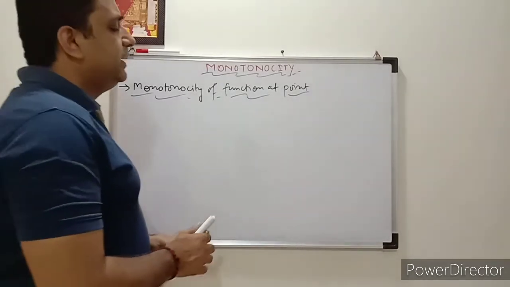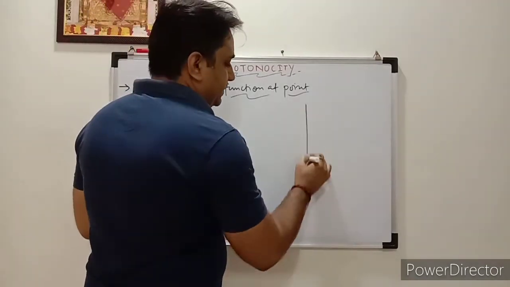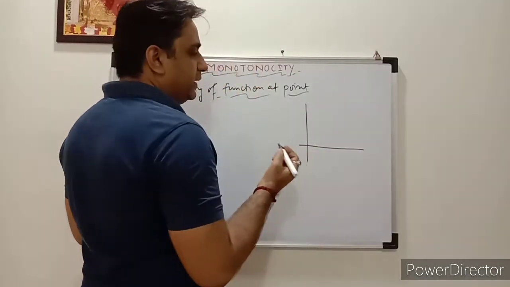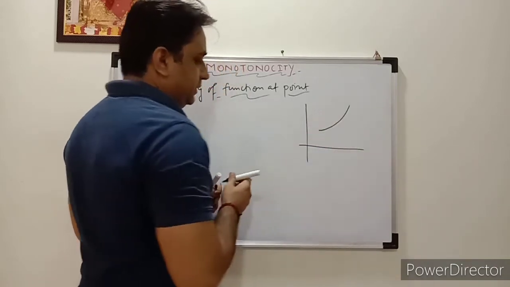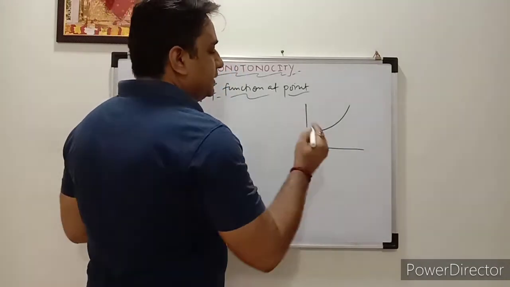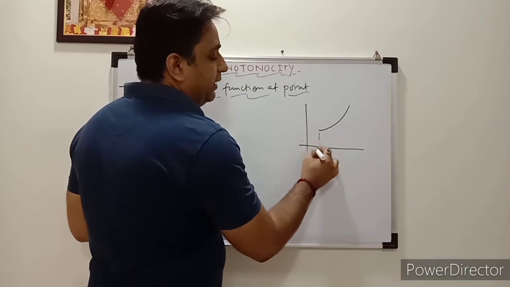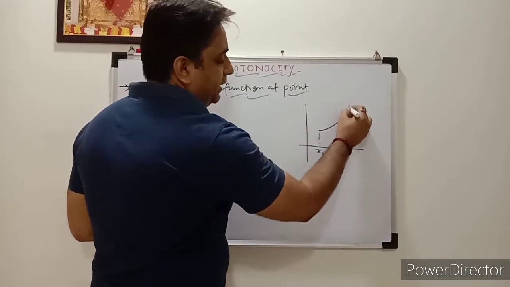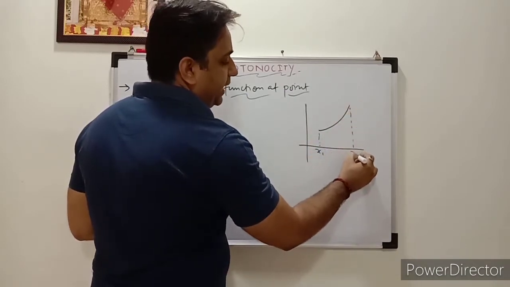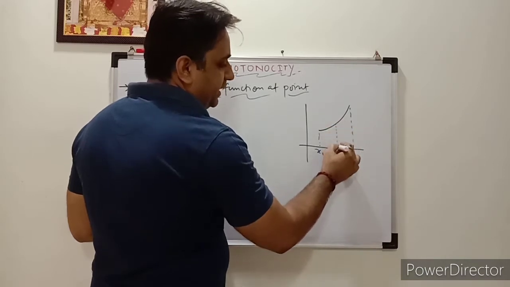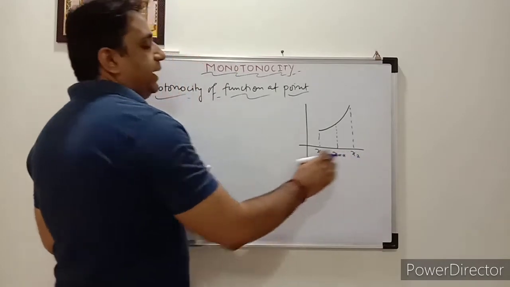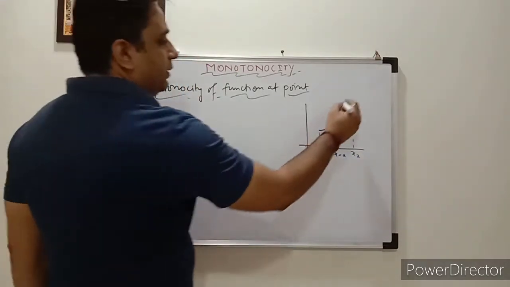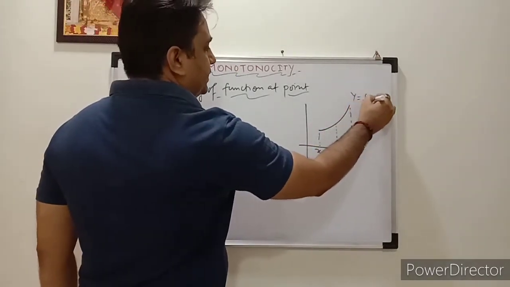Let's see the monotonicity of a function at a point. For that, I will take one very simple graph for y = f(x). Suppose the nature of the graph is like that. Here is one point, x1, here x2, and any point you can take, x = a. So x1, x2, a, and the graph of the function y = f(x).